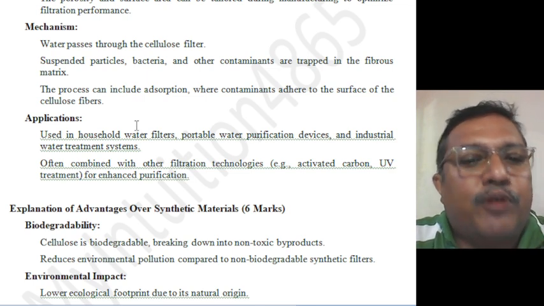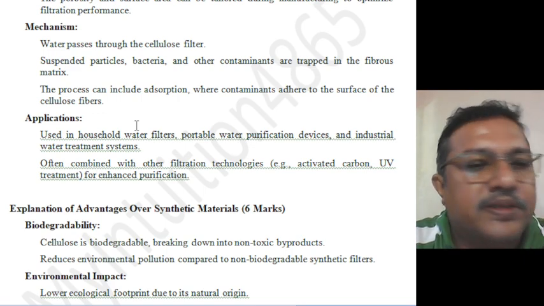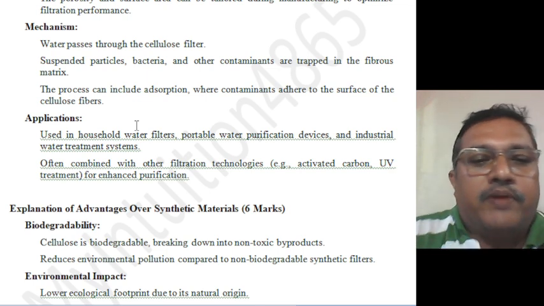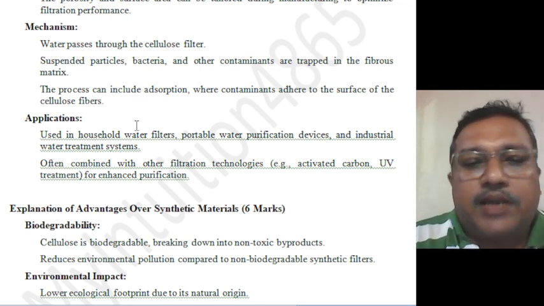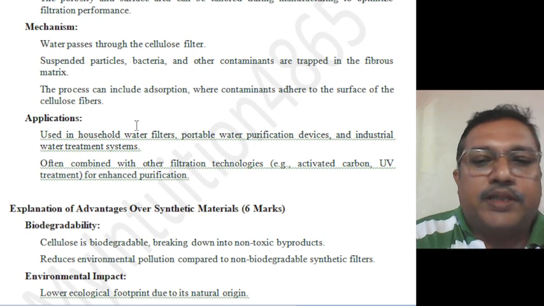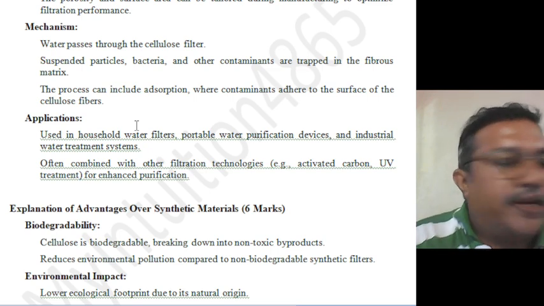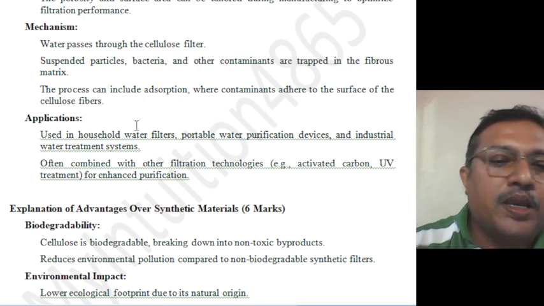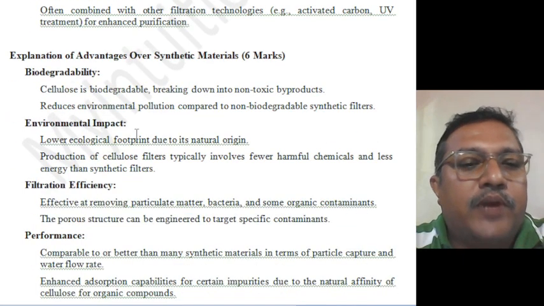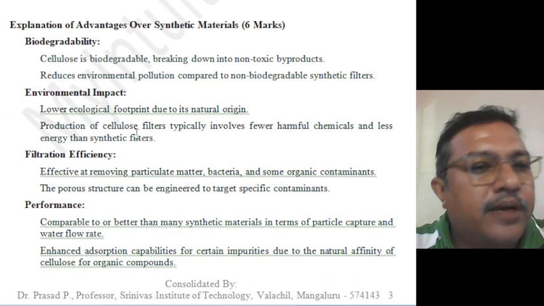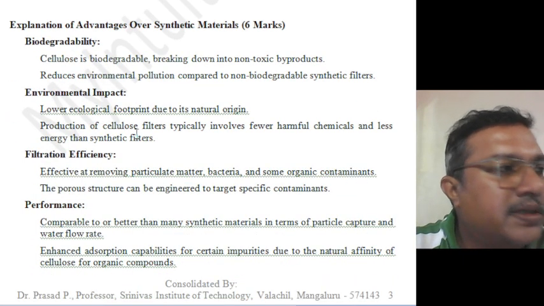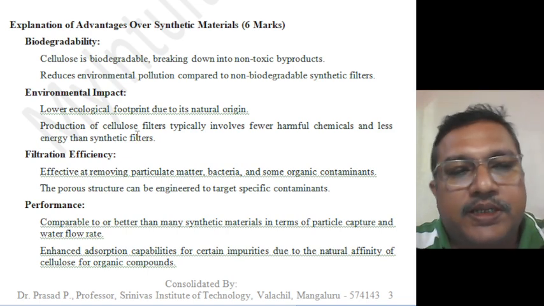It is used in potable water purification devices and industrial water treatment systems. Even when it is combined with other technologies like activated carbon or UV treatment, it also enhances the purification. Now the comparison or advantages over the synthetic material. Earlier synthetic water filters were used. Nowadays they are getting replaced by cellulose based water filters.